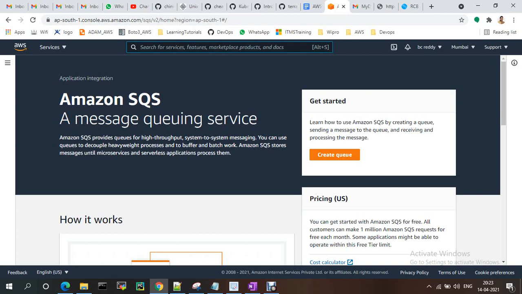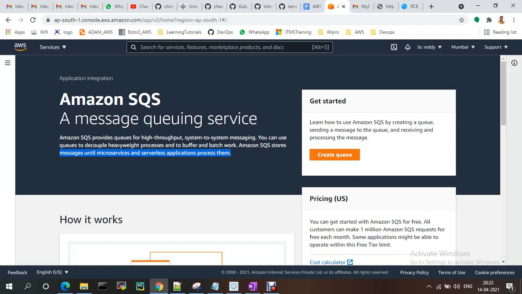See, Amazon SQS message queue provides queues for high throughput system-to-system messaging. Okay, you can use the queues to decouple heavyweight processes and buffer or batch work, and Amazon stores messages for microservice and serverless applications.